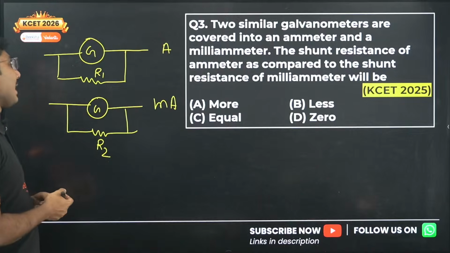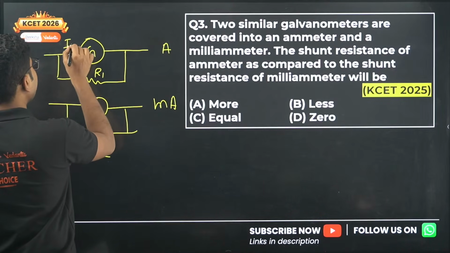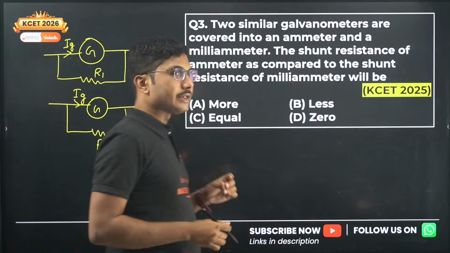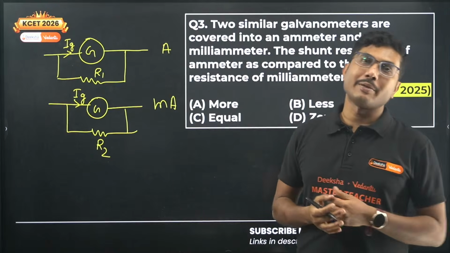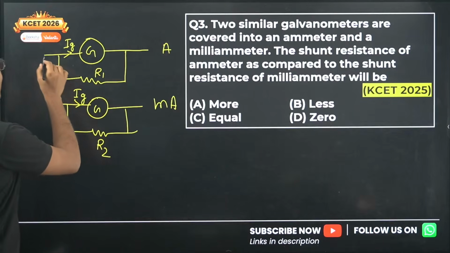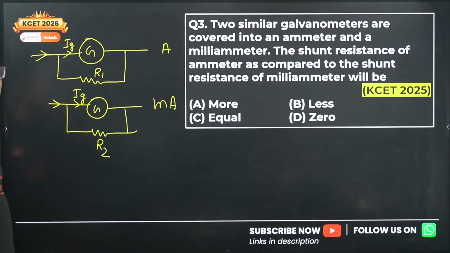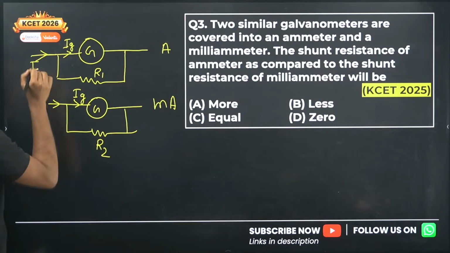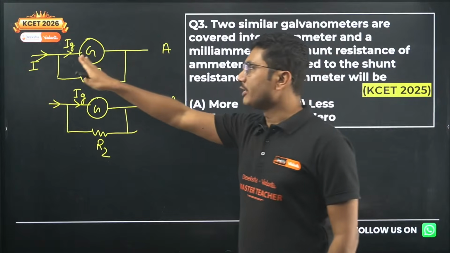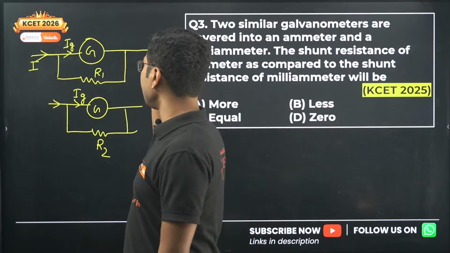Remember that whenever a galvanometer is given, the maximum current through the galvanometer is given as well, and that is fixed. Then how can a galvanometer measure current or voltage? That happens through the current that is being passed in the circuit itself. So for an ammeter, this current we are trying to measure, not the Ig. Ig has a fixed value for a given galvanometer. The current that we are measuring determines whether it's an ammeter or a milliammeter.